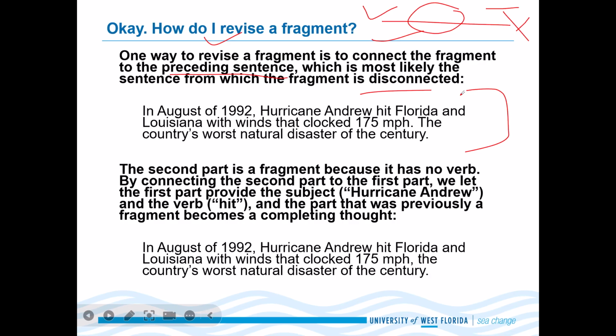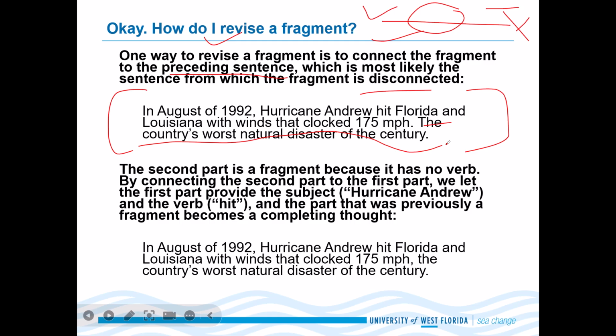Okay, let's look at this sentence. In August of 1992, Hurricane Andrew hit Florida and Louisiana with winds that clocked 175 miles per hour, the country's worst natural disaster of the century. The country's worst natural disaster of the century.